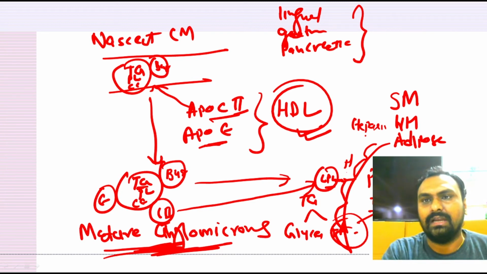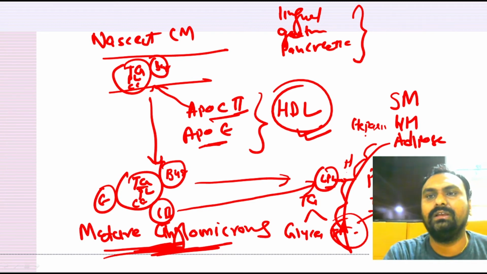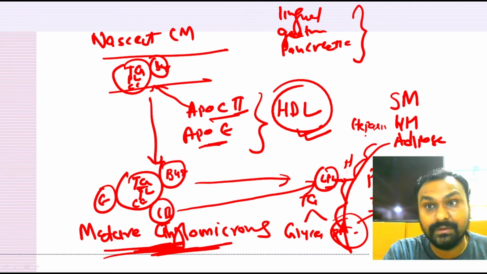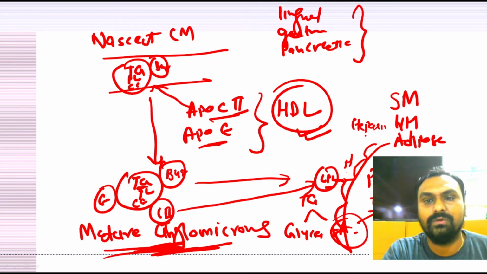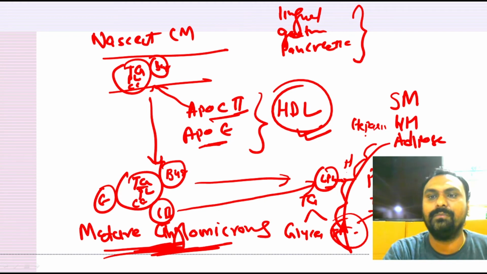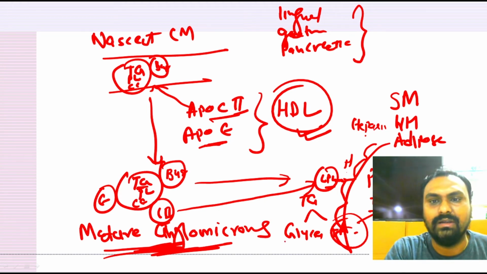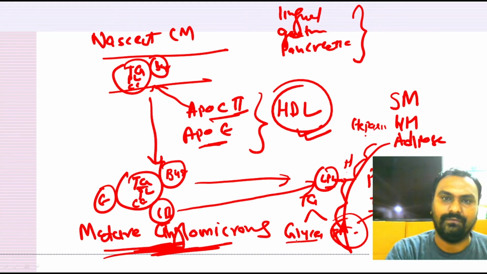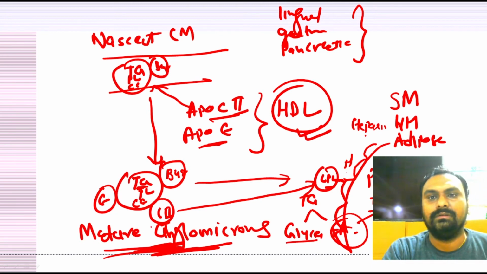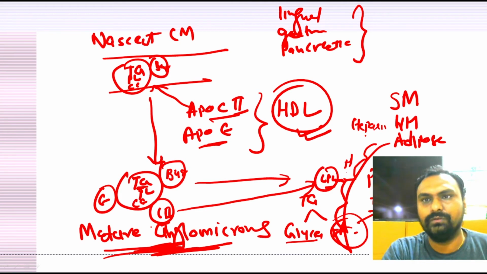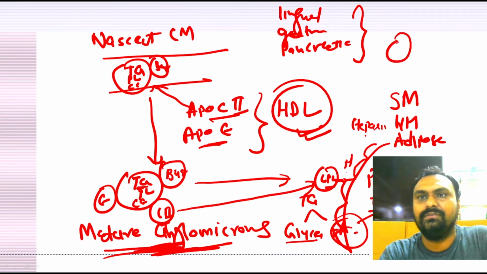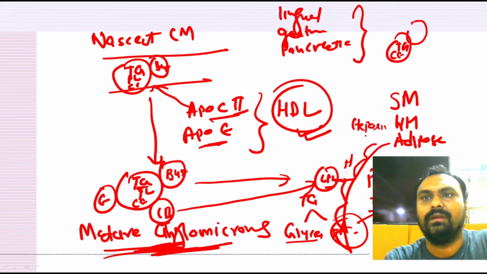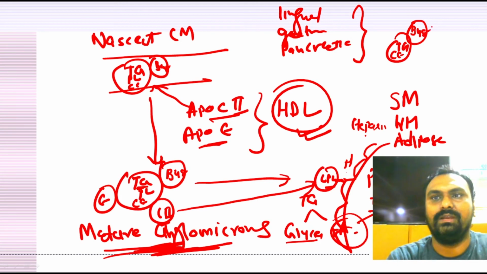Skeletal muscle and heart will utilize it for energy purposes, while adipose tissue will utilize fatty acid as a storage form of triglyceride, while glycerol will be taken up by the blood and go to the liver. So now in this mature chylomicron the triglyceride is reduced, and the remaining content is less triglyceride, cholesterol ester and phospholipid, and ApoB48.